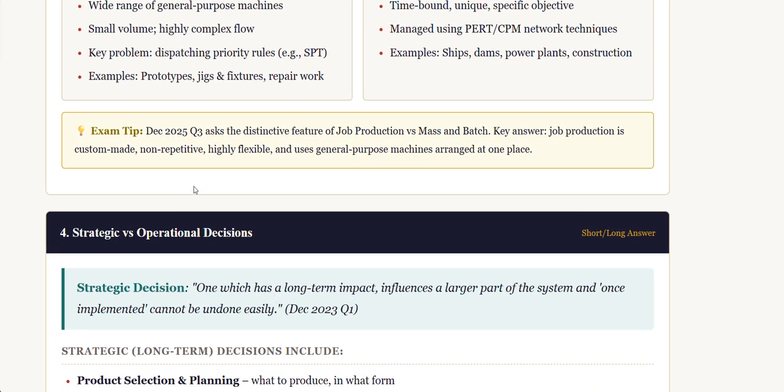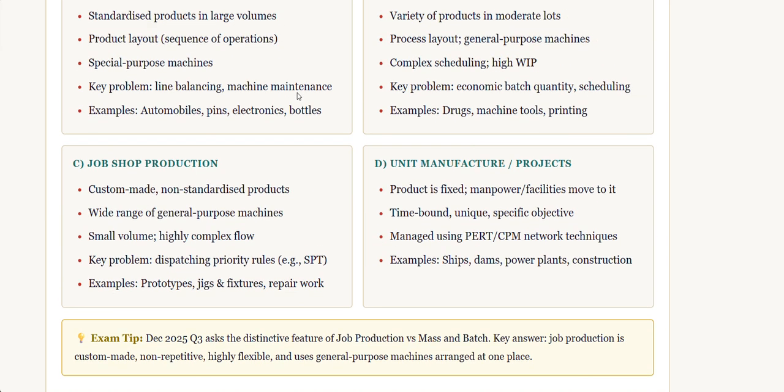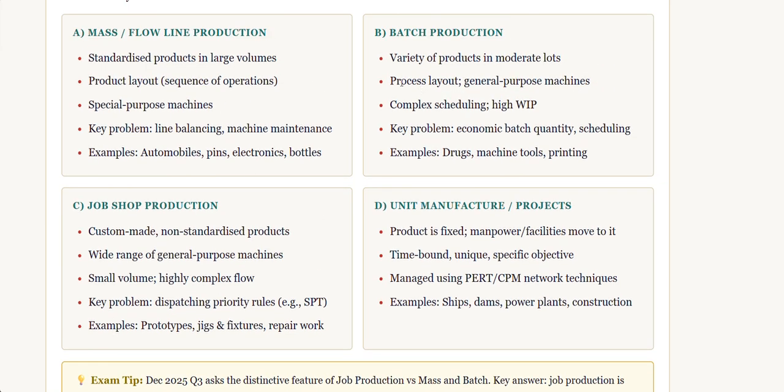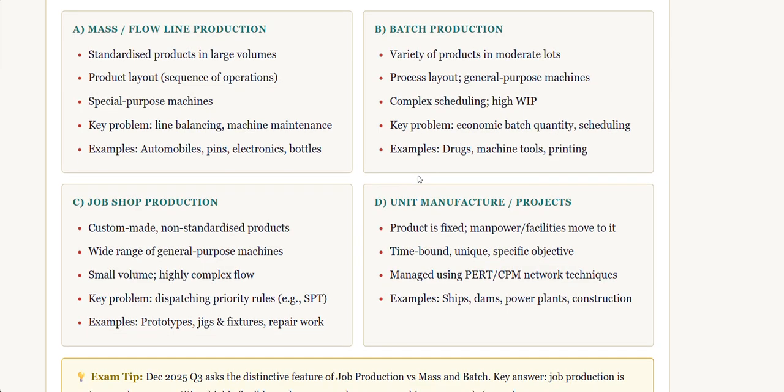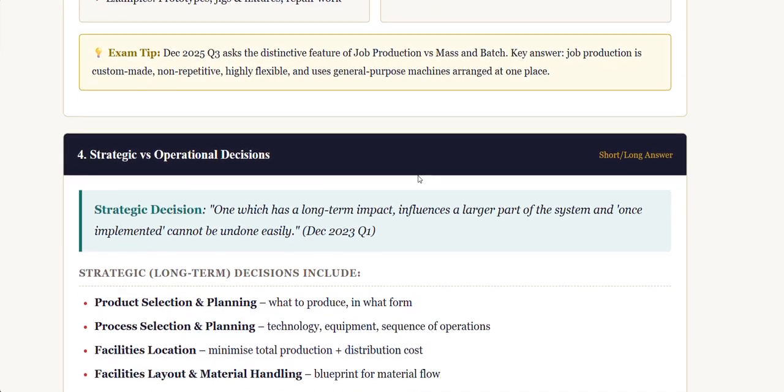Actually, in December 2025, question number 3 asked the distinctive features of job production versus mass and batch. The key answer would be that job production is custom made, non-repetitive, highly flexible, and uses general purpose machines arranged at one place. If you learn these four things, there might be different questions, like either asking what is the difference between mass and batch, or what is the difference between job shop production, mass, and batch. If you study all these, then you can answer the question elaborately for 20 marks.